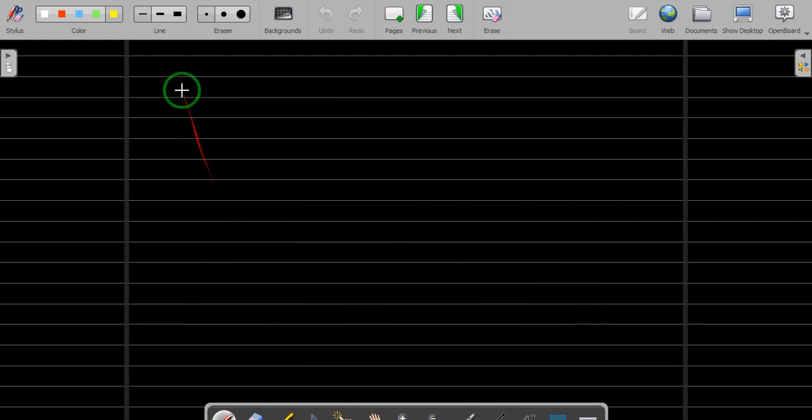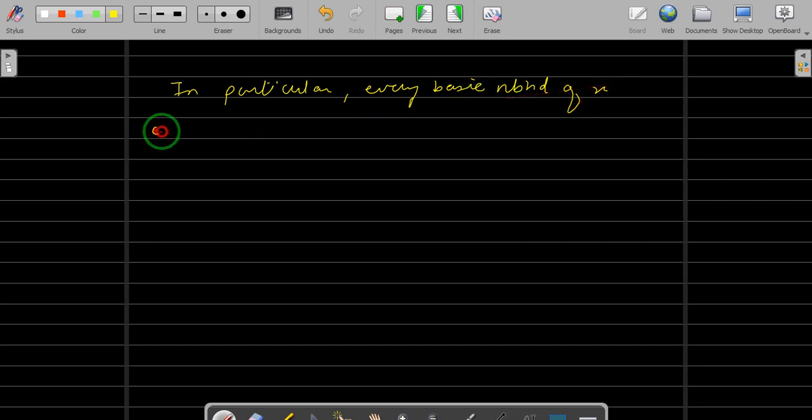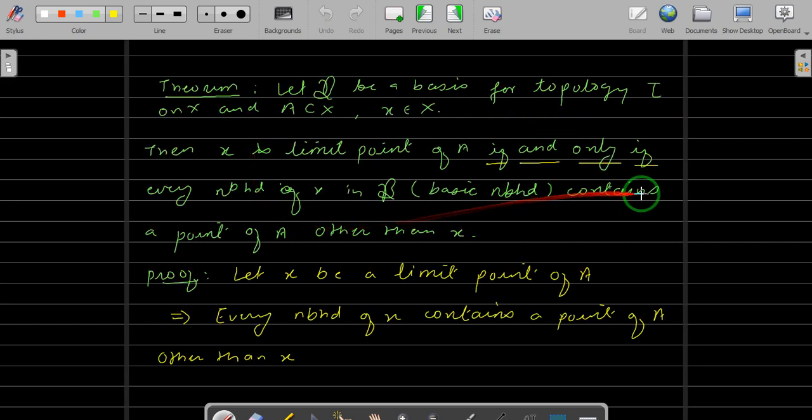So in particular, every basic neighborhood of x contains a point of A other than x, and we are done with the first part.